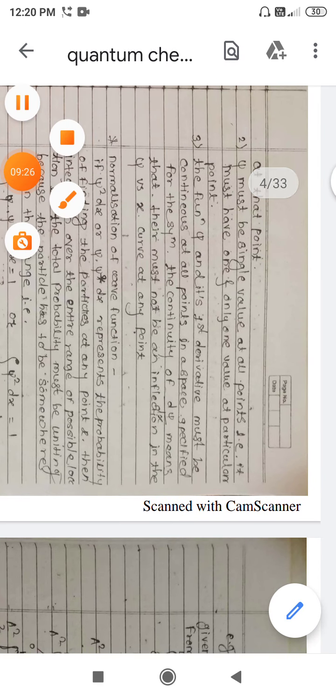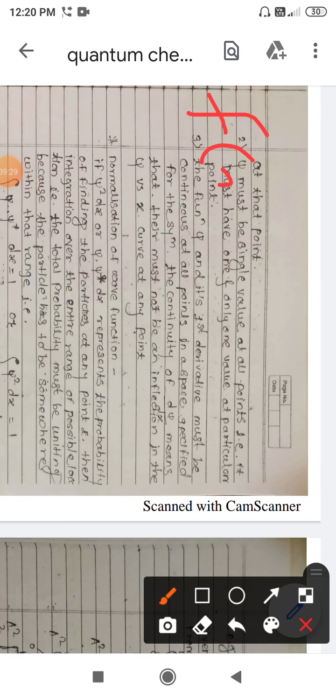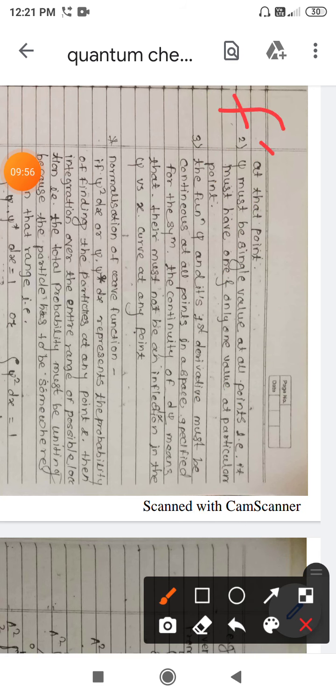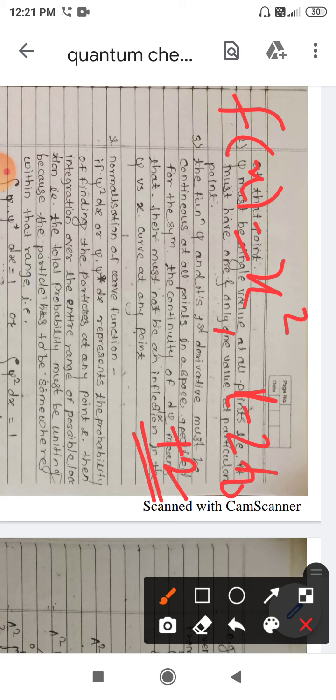Now consider another function, f of x equal to x square. Whether the given function is finite or not? No, it is not a finite function. If you want to make it finite, we will put certain limits. Suppose f of x is equal to x square, this is my function, and the range for x values is x can have values from -2 to +2. This is the range of my x.